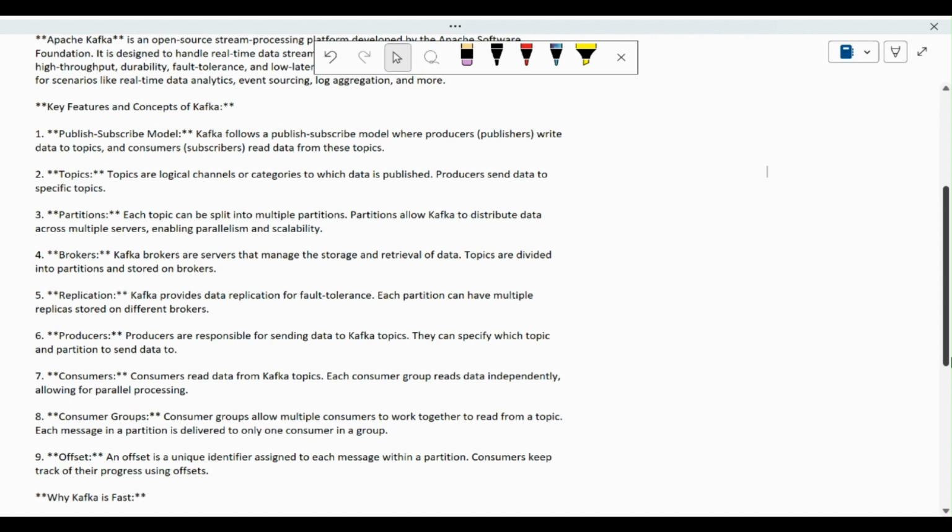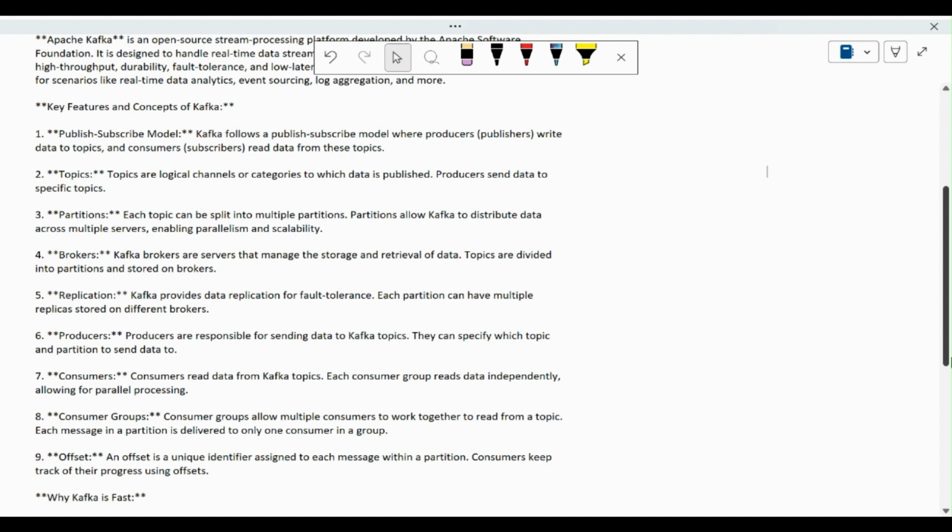After that, we have replication, provided for fault tolerance. If you are sending data continuously and you miss anything in that communication, we already have another server which we use for fault tolerance. That's why replication works here. Each partition has multiple replicas stored on different brokers.